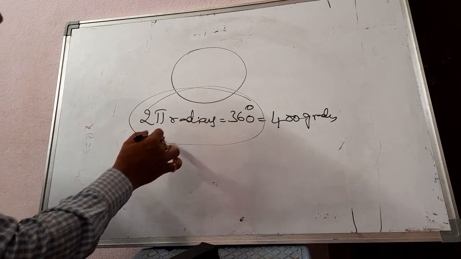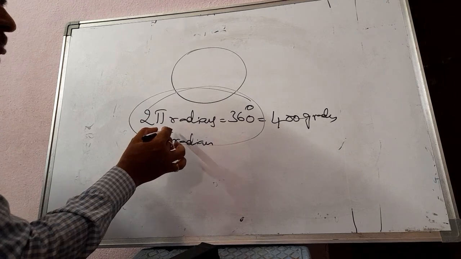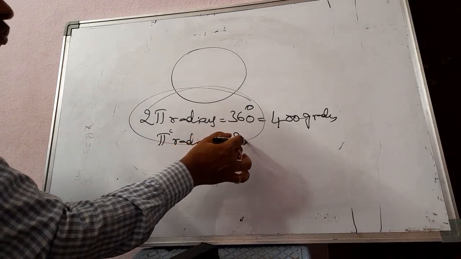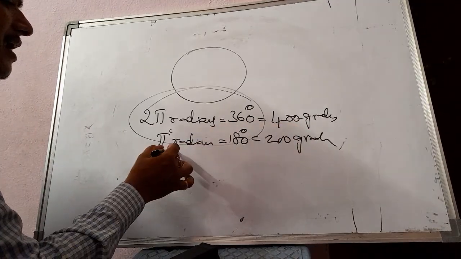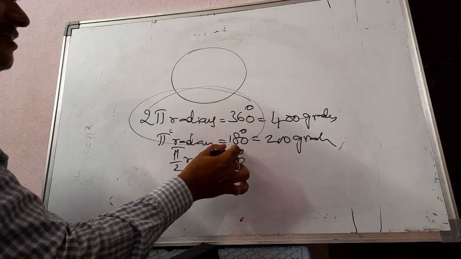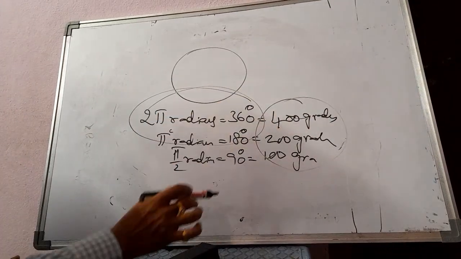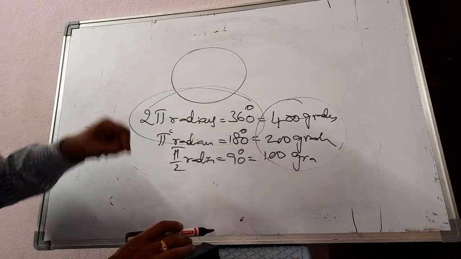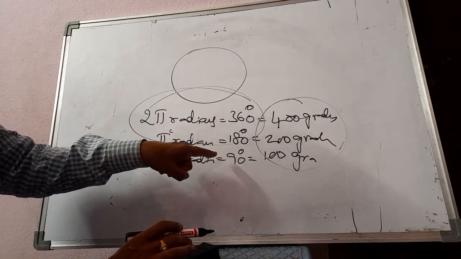If you divide all these by 2, pi radians, where the small c is generally a habit of writing, is equal to 180 degrees, 200 grades, or pi by 2 radian, 90 degrees, 100 grades. Don't bother about the grades, but remember this. Sriniketan, is it okay? 2 pi radians, 360 degrees, pi radian, 180 degrees, pi by 2 radian, 90 degrees.